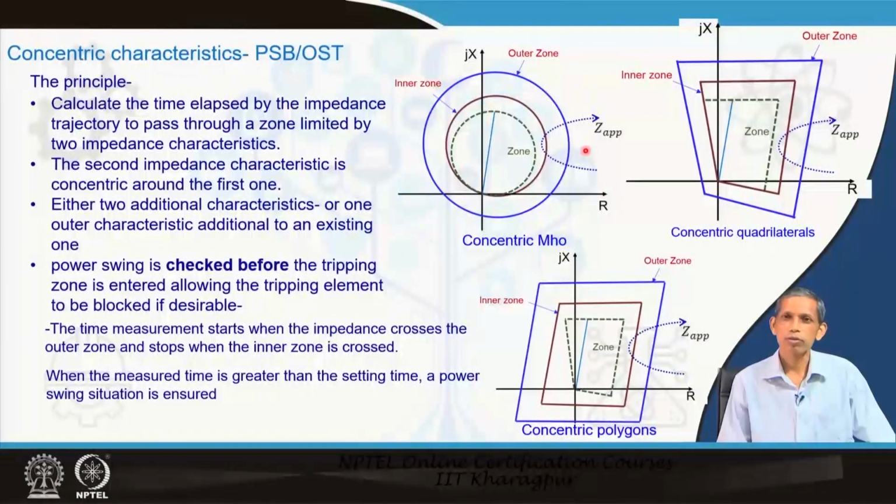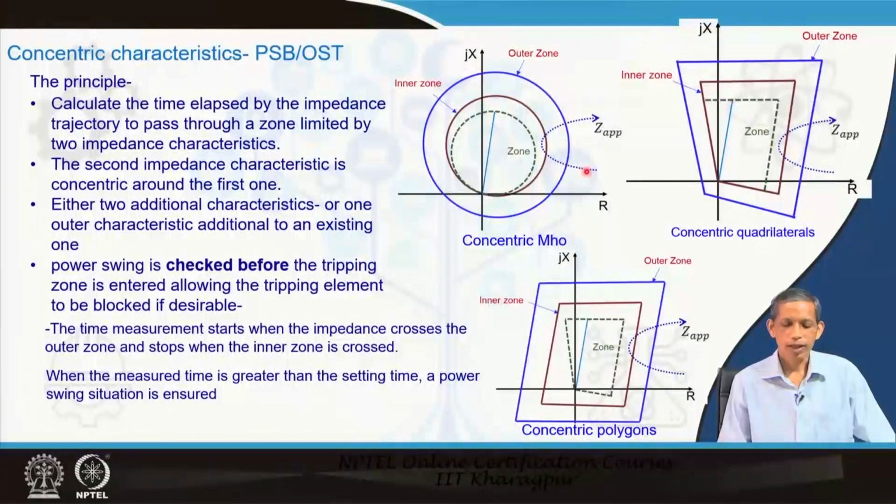If it does not intersect, do not bother. However, if it comes and crosses the outer zone, then in this portion of delta z, the impedance traverses. Generally, during a swing, the traverse is almost perpendicular to the line impedance. So this portion is the two impedance value, delta z.